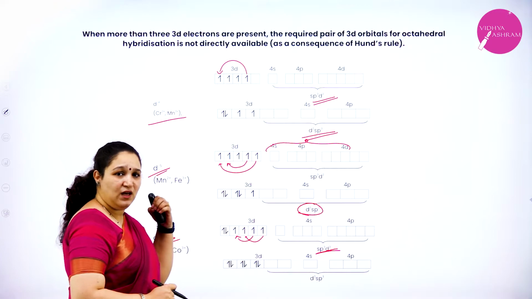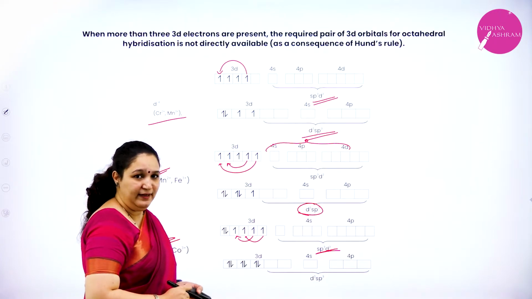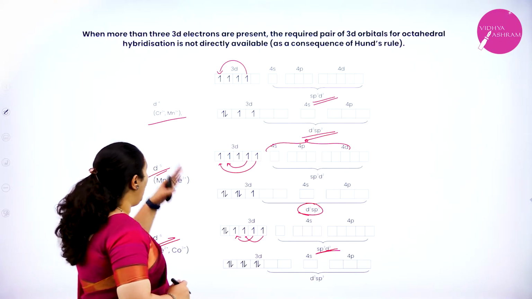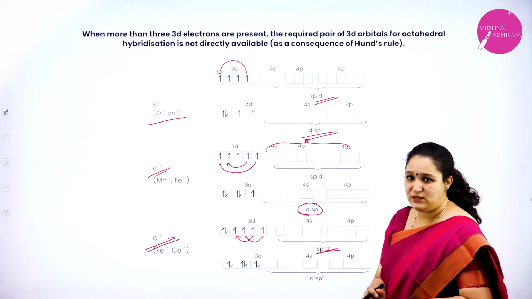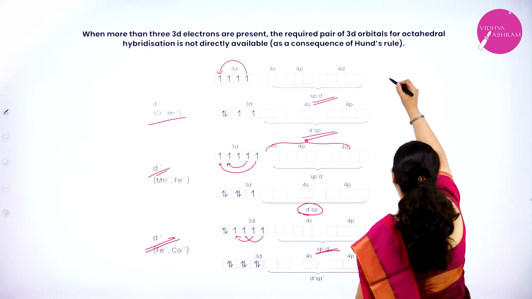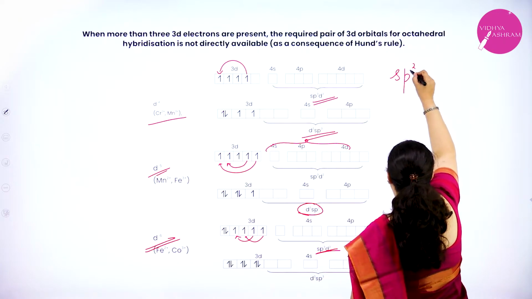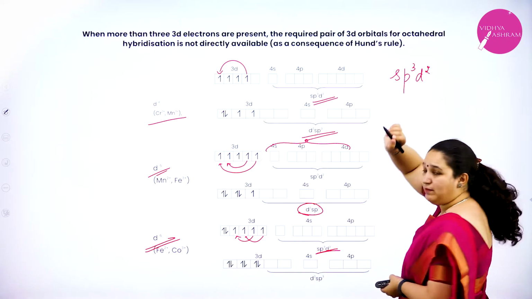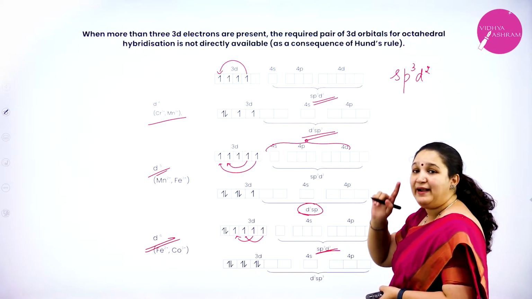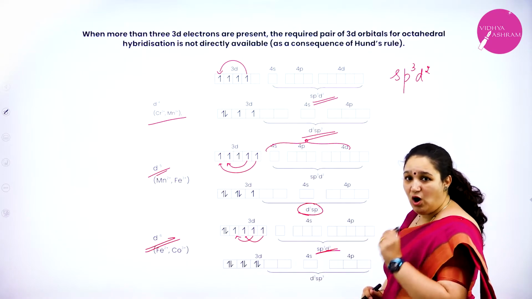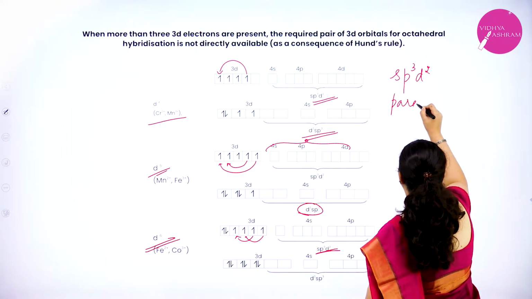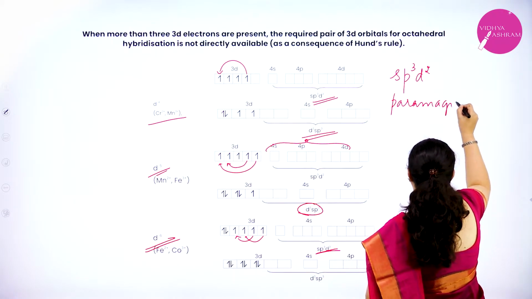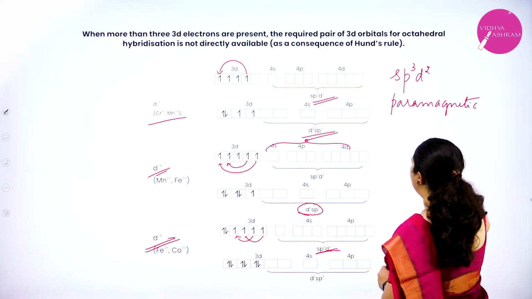Now if it is a weak ligand, for all the three systems, that is d4, d5 and d6, which hybridization will take place? sp3d2 hybridization will take place, and all these complexes are paramagnetic. Why paramagnetic?